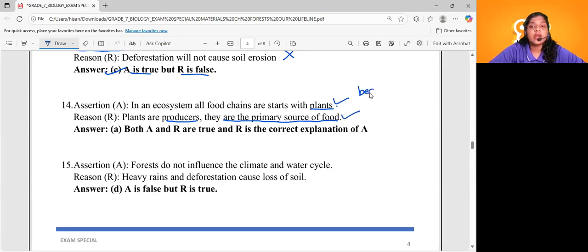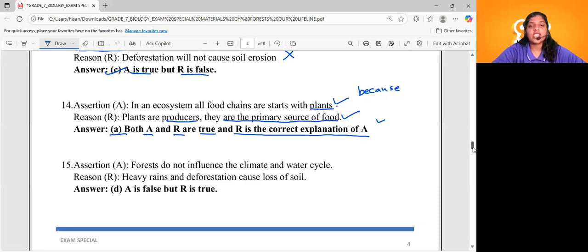Now you have to use the word because. In an ecosystem, all food chains start with plants because why are they starting with plants? The correct reason is mentioned here: plants are producers and they are the primary source of food. So option A will be the right answer. Both assertion and reason are true and R is the correct explanation of A. I hope this question is clear to you.